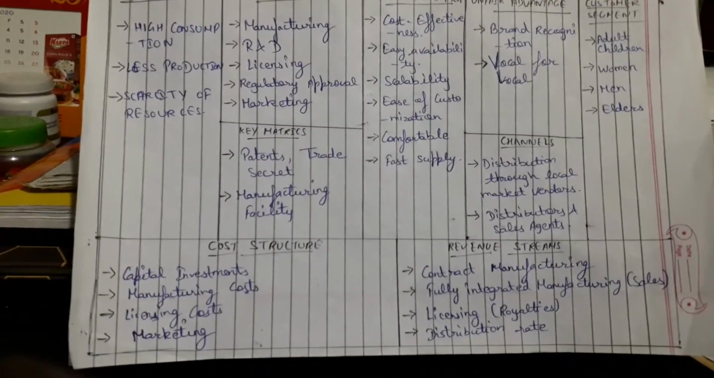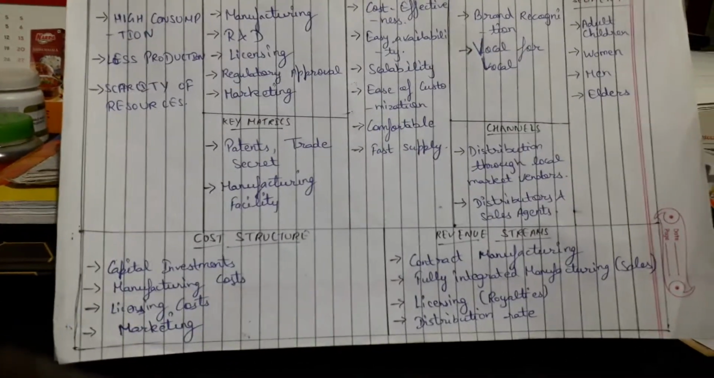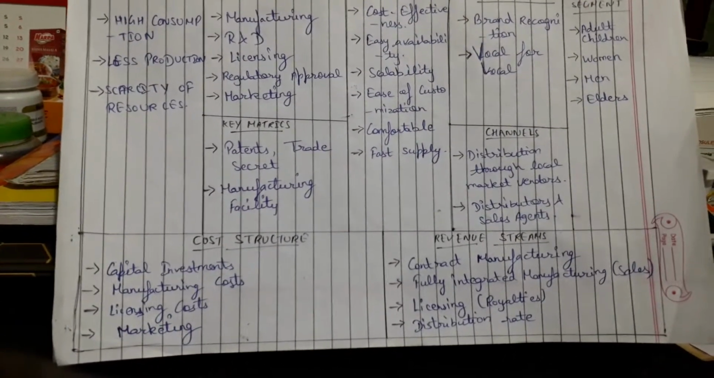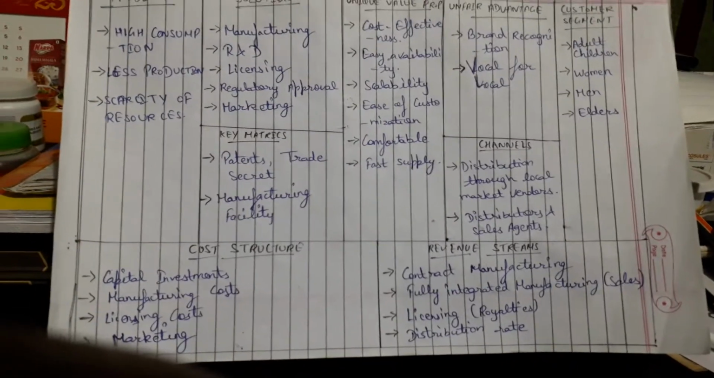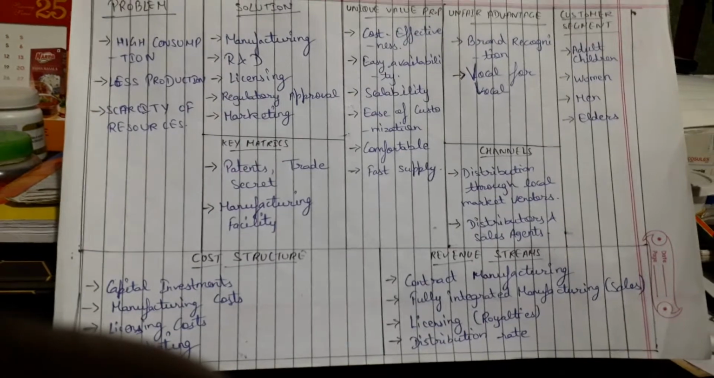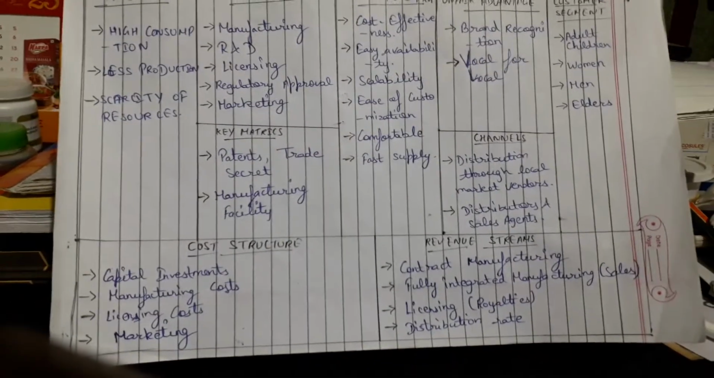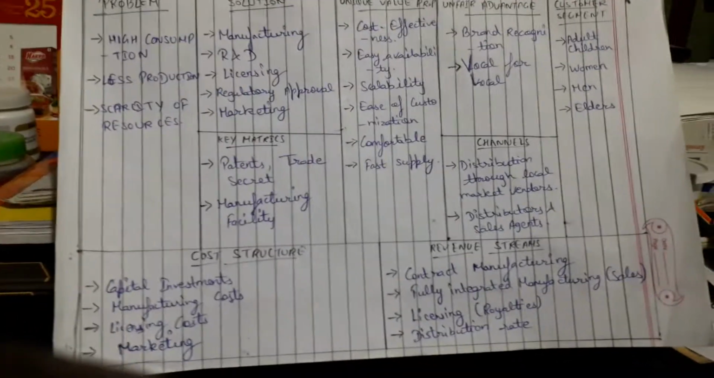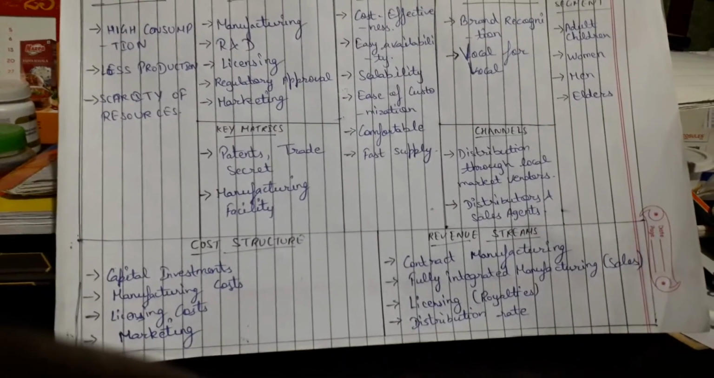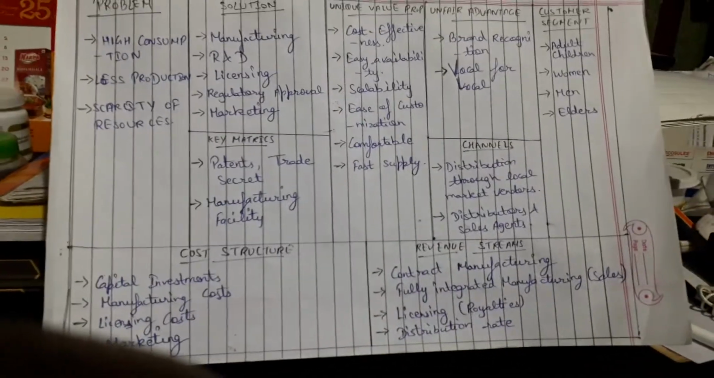The next is channels, meaning through which we distribute our product. That is distribution through local market vendors. I will manufacture in bulk, like 1,000 or 2,000 pieces, then distribute these to local market vendors, who reach every customer. And then there are distributors and sales agents. We can also hire some distributors, wholesalers, or sales agents.